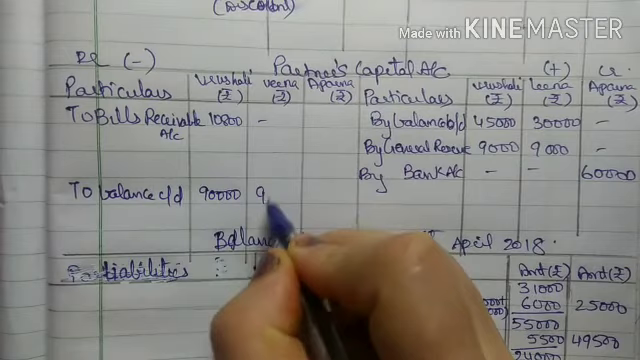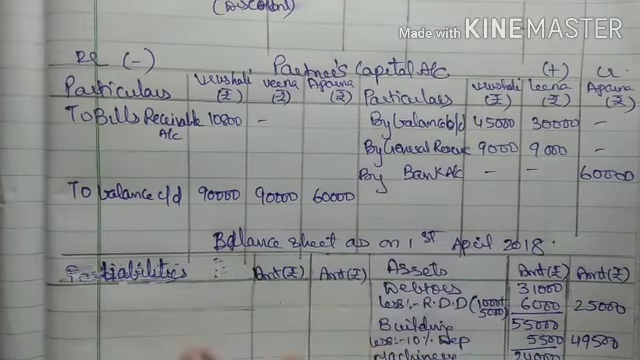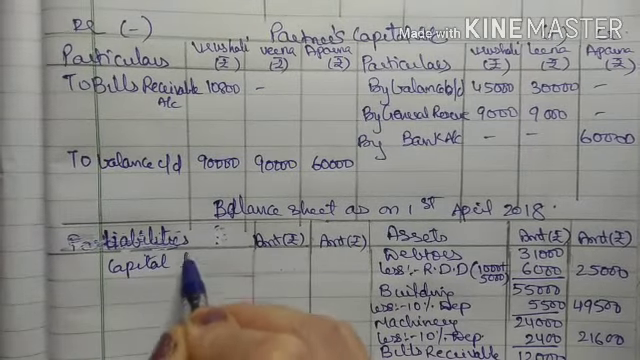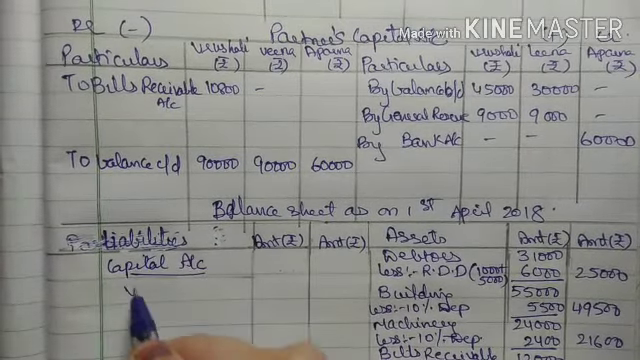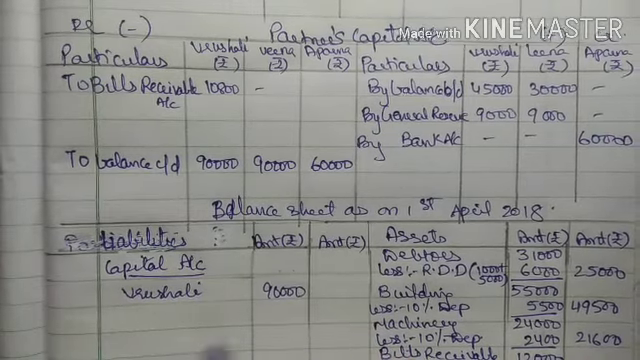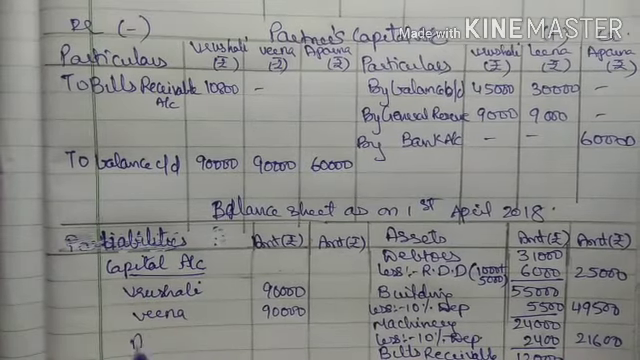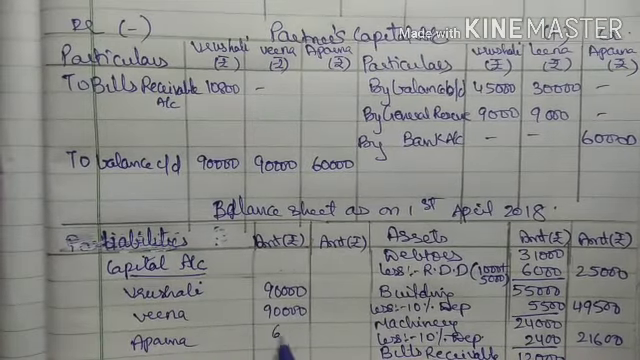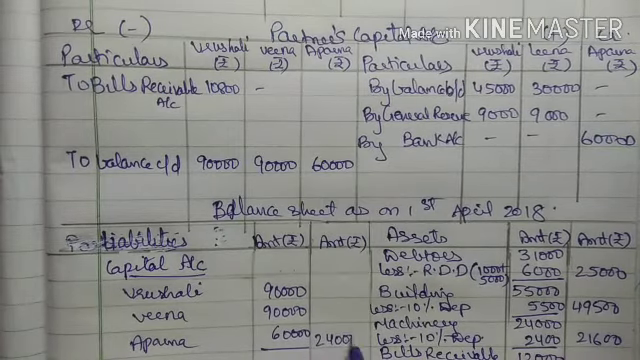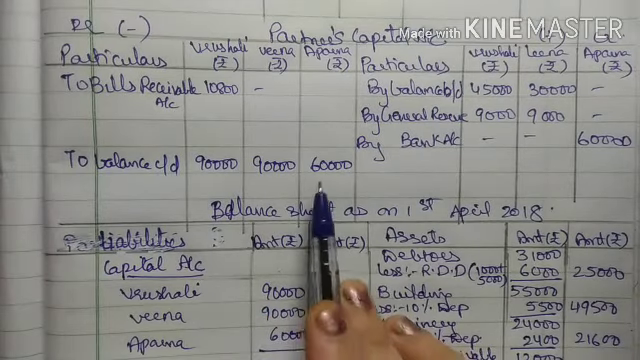Capital account balance carried down, right? 90,000, 90,000, 60,000, and this will be written in my balance sheet in liabilities as capital account: Vrushali 90,000, Veena 90,000, Aparna 60,000, and the total is 2,40,000. Right? Now we have done this adjustment.